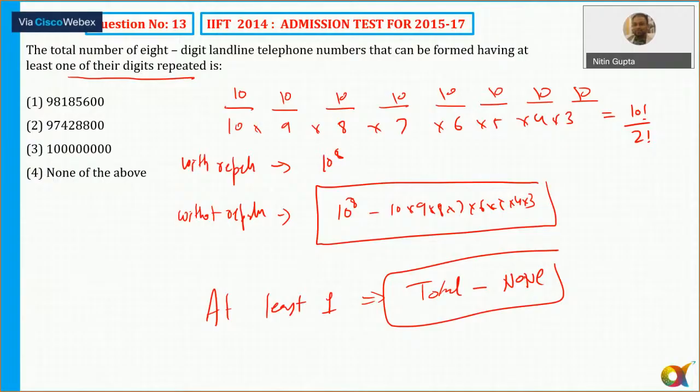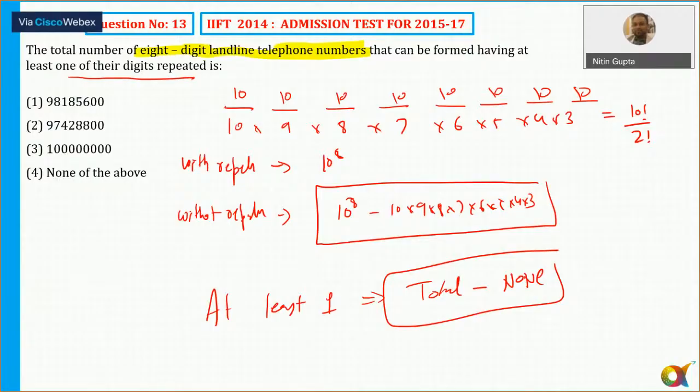Yes, zero is considered correct, na? It says we are talking about a telephone landline number. Zero can be there, na? So we need to consider zero. We're not forming a natural number or something like that. It says it's a telephone number. Right? So the leading digit can be zero also. Clear now?